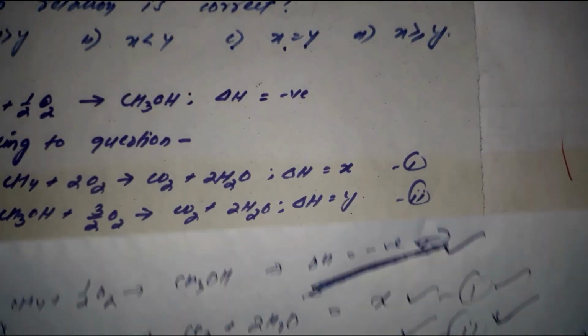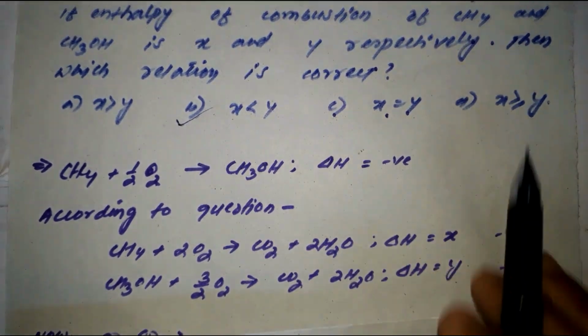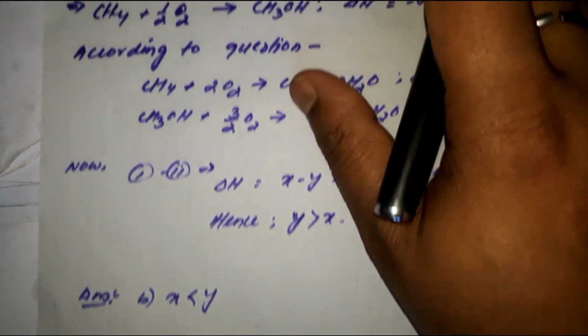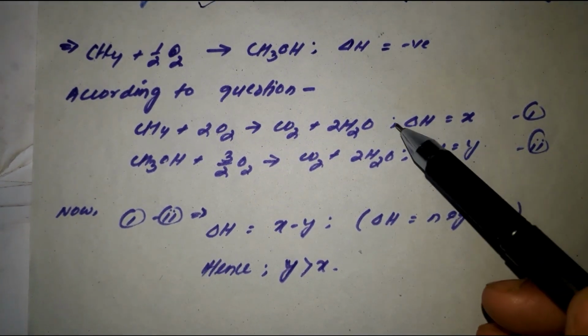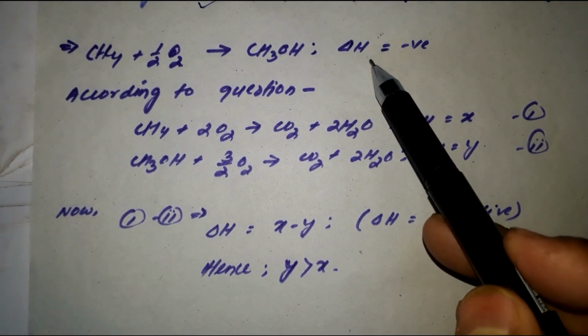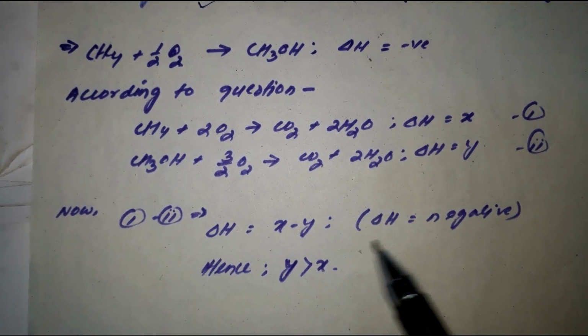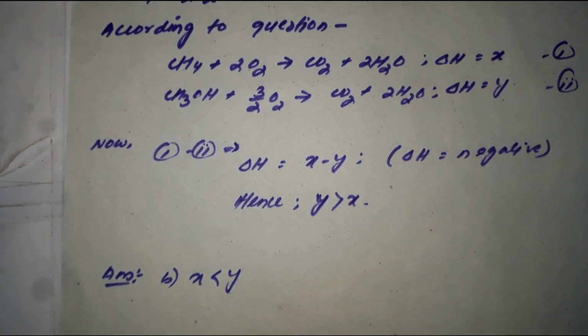Isn't it? So I have gone through this. That means here option 2 will be the correct one: Y should be greater than X. And I have gone through the solution of this particular question. Okay, you try to go through it. If you look at these two reactions and subtract them, then you will get the main equation here. And if it is asking for negative, that means Y should always be greater. Okay, so this is the answer for this.